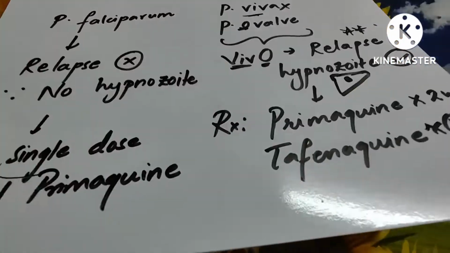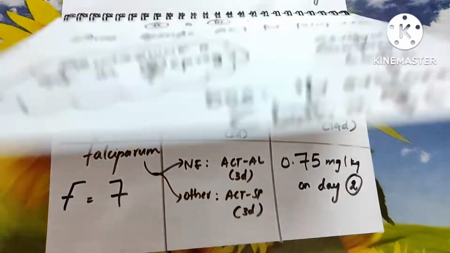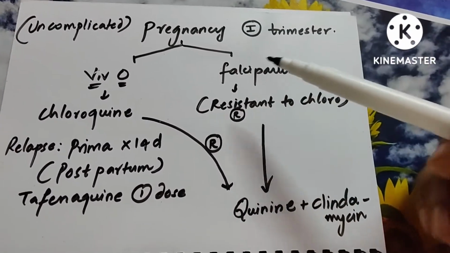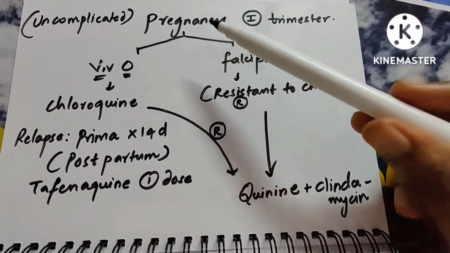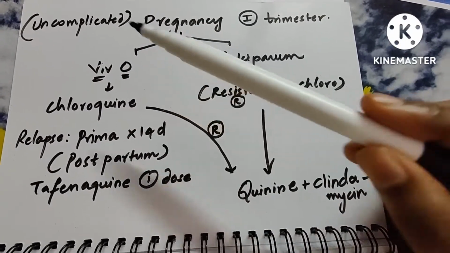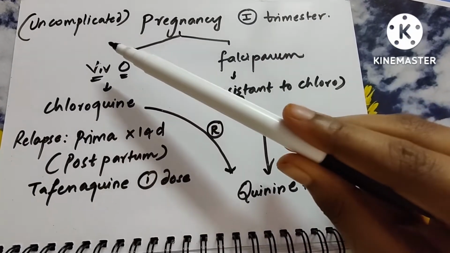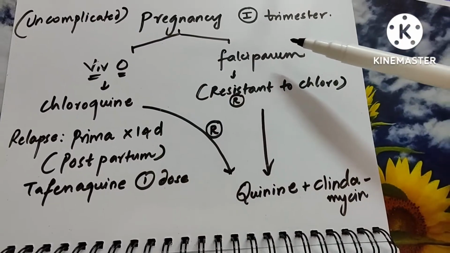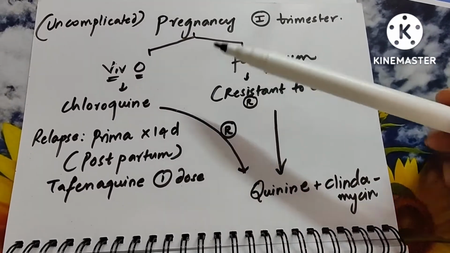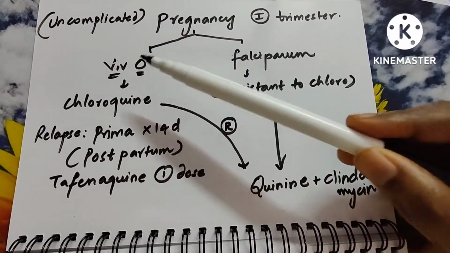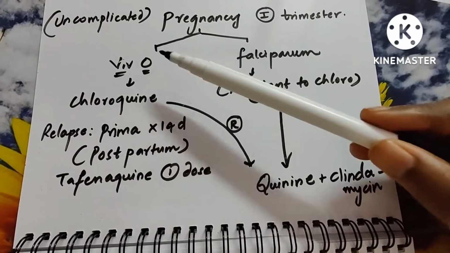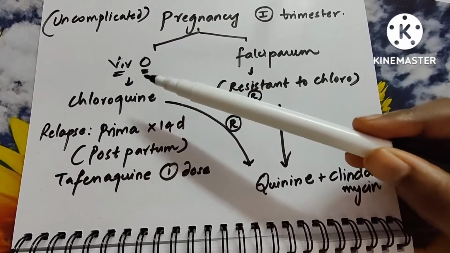Now let us get into the topic proper, that is what are the drugs that are used in pregnancy. In pregnancy, when the female is having uncomplicated malaria, remember this point, and she has presented to you in the first trimester, what are the drugs that you prefer? If the female is suffering from vivax and ovale malaria, then you need to give chloroquine. Vivax and ovale, you need to give chloroquine.